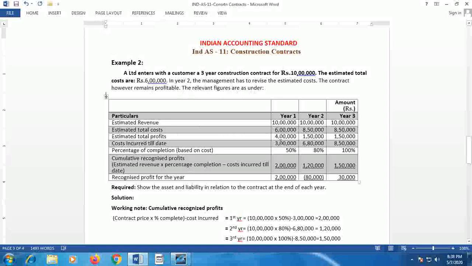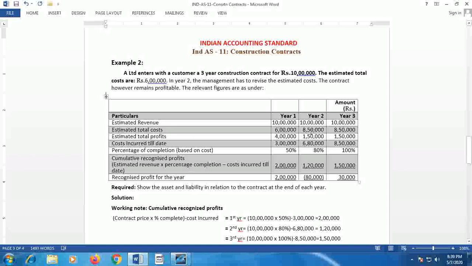Estimated total cost, initially, is recognized as 6 lakh. Further, in the second year, it is revised to 8,50,000, and that remains the cost of the contract at 8,50,000 in the third year as well. The estimated profit in the first year is 4 lakh, because the contract price is 10 lakh and the estimated cost is taken initially as 6 lakh. So the estimated total profit is 4 lakh.